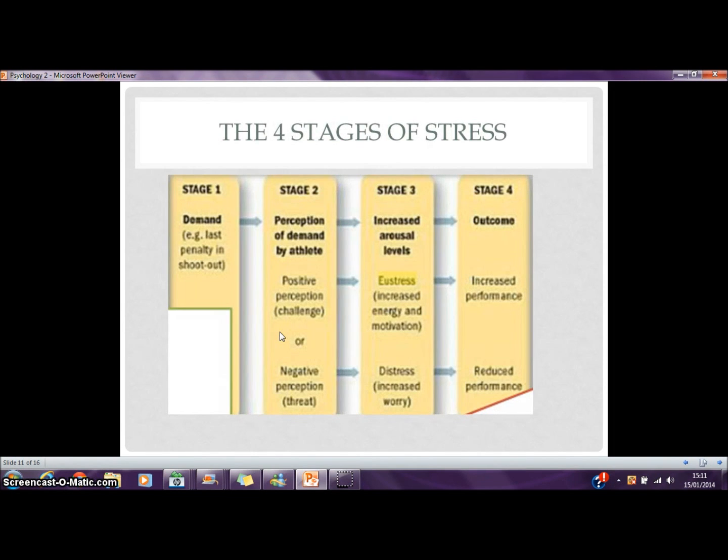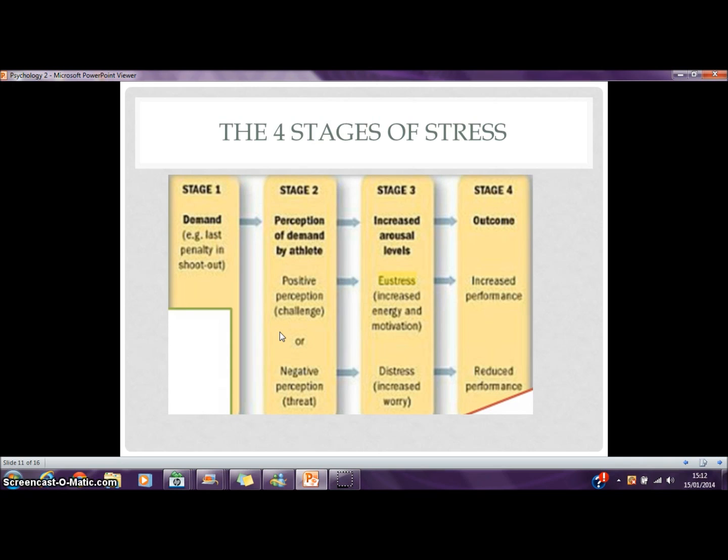The 4 stages of stress. The first stage is where a situation is put upon an athlete which causes him stress. The second stage is when it is decided what type of stress should be placed, eustress or distress. The third is when the effects of the stress sink into the athlete.